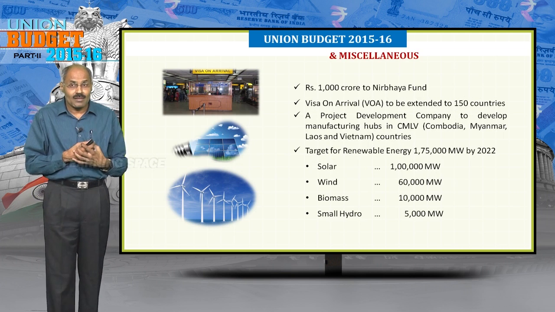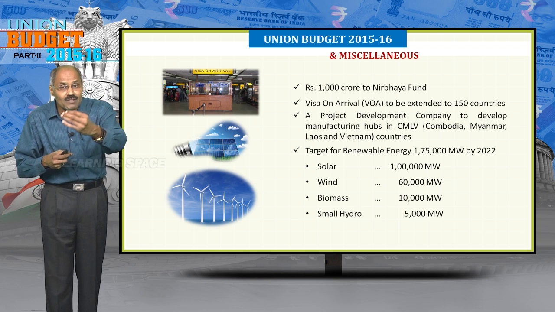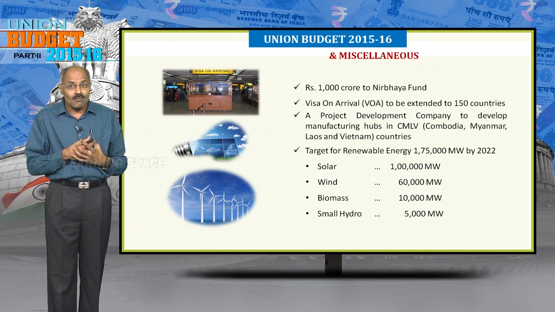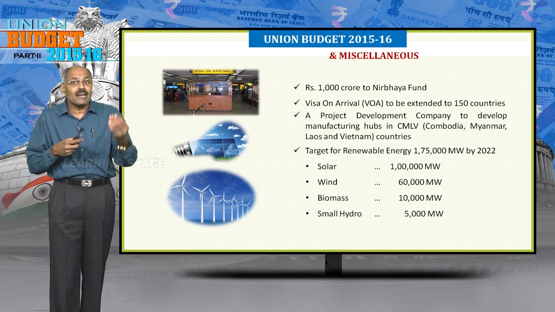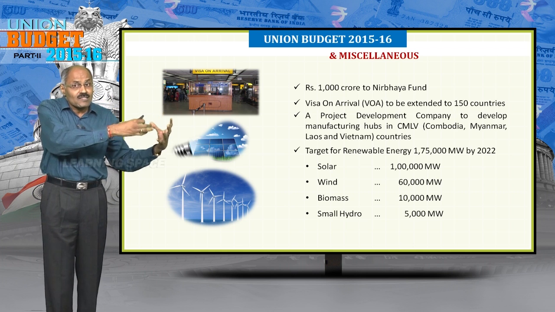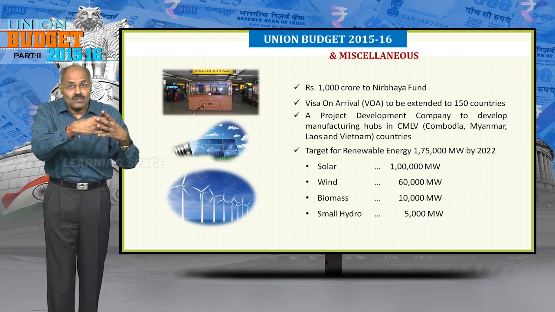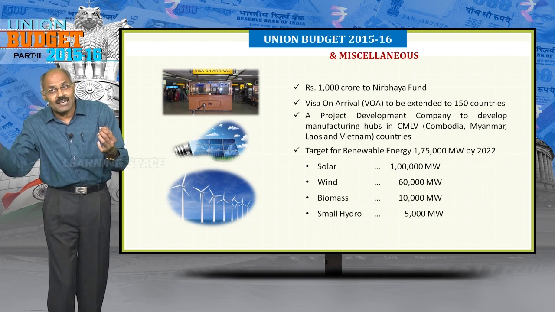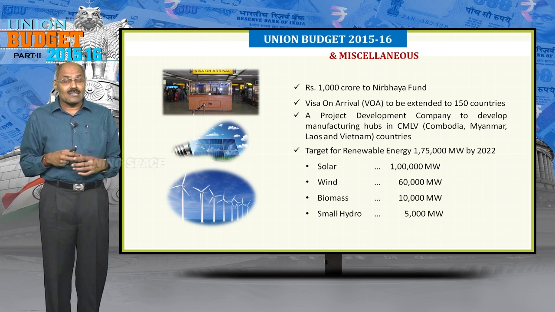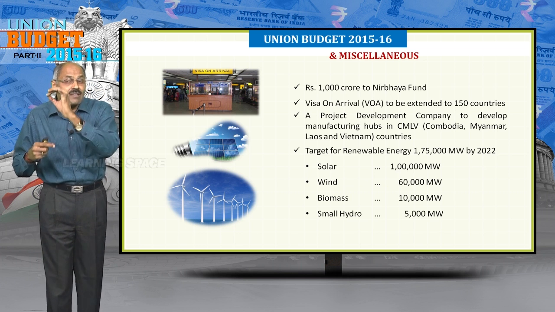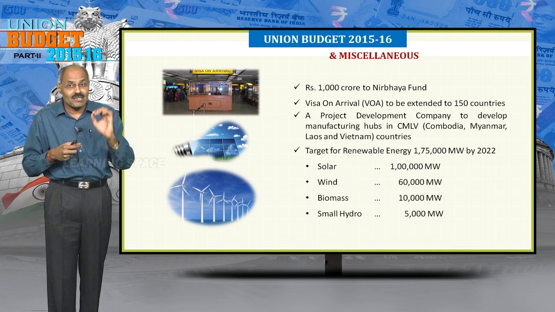Nirbhaya Fund, 1000 crore Nirbhaya Fund was announced. One more important point is visa on arrival is to be extended to 150 countries. Last time 43 countries were announced. Now it is proposed to be extended to 150 countries. And one more thing is, renewable energy is given lot of emphasis by the government.